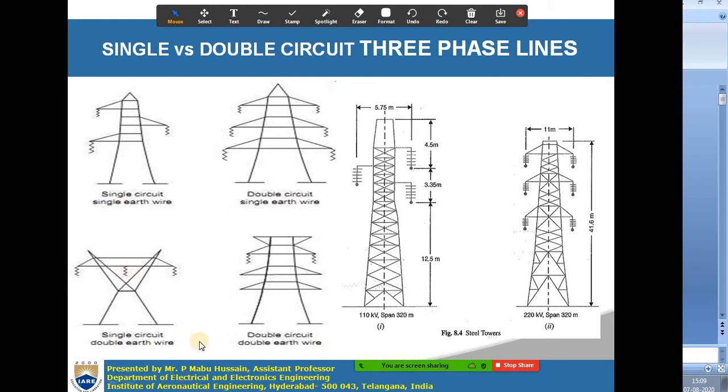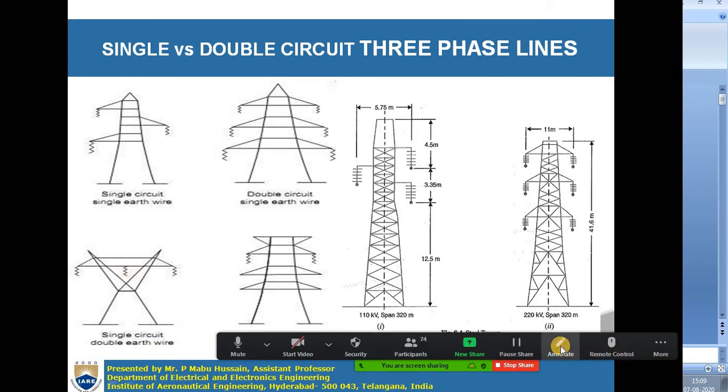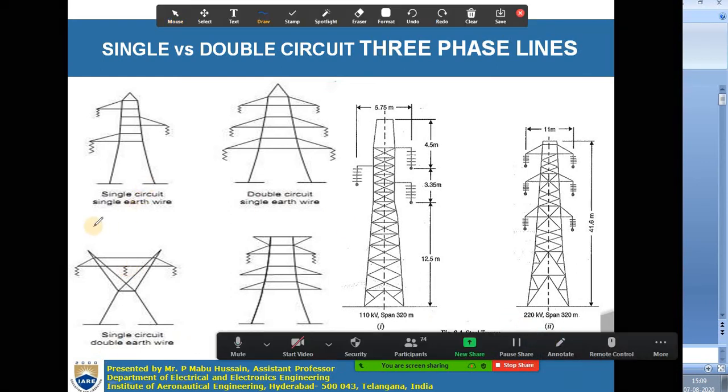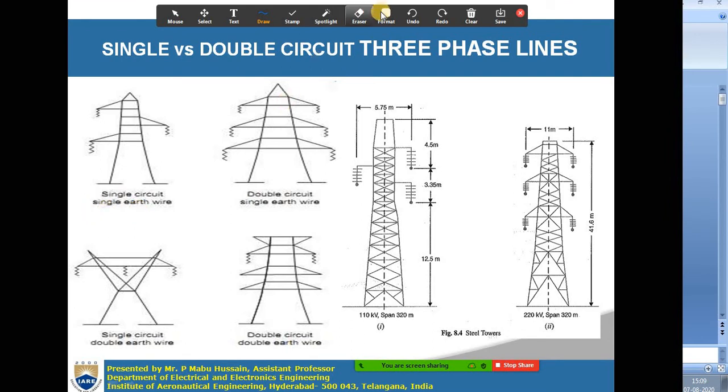If you observe the first tower, it is a single circuit, single earth wire line. This tower has the earth wire generally at this place here. This earth wire is used for protecting the transmission line from lightning.